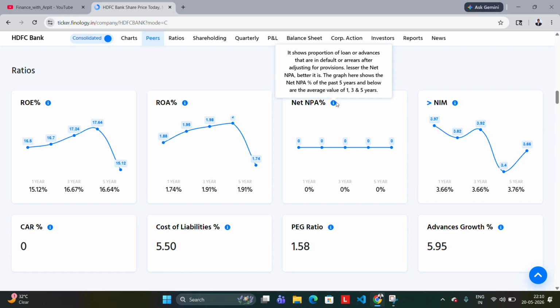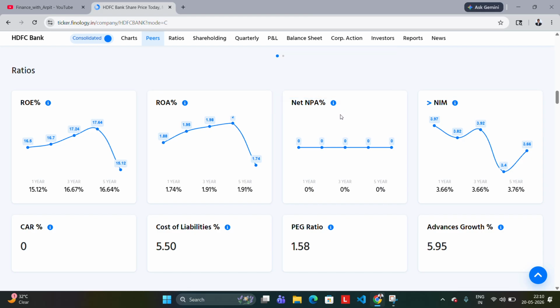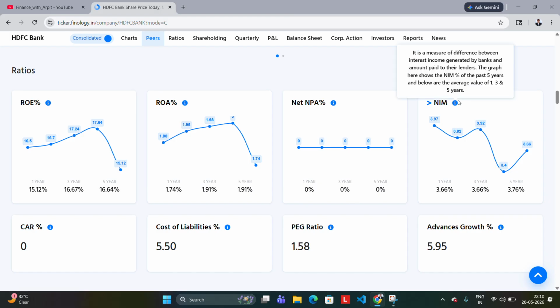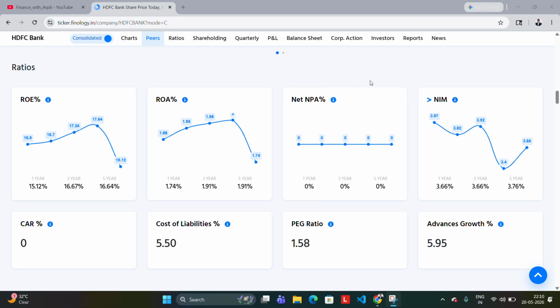Okay, and what is it? NPA. This NPA means the lower the better. NPA means, for example, they are not able to recover the loan that was given. Okay, no, sorry, that is NIM. Okay, that is NIM. NIM means the lower the better because it shows the number of users that took loans and they were not able to. Yeah, so now let's see NIM.